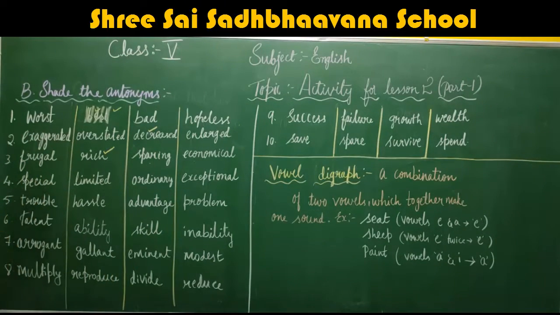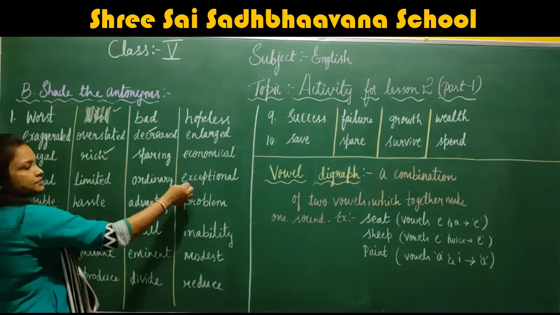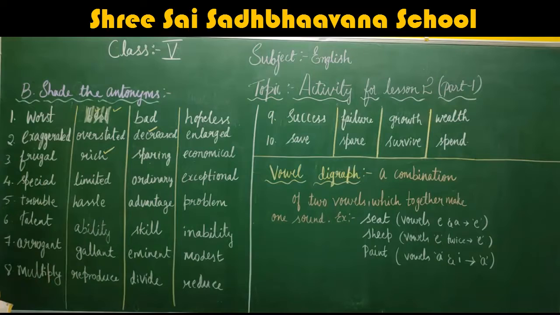Okay, now special. The next word is special. What do you mean by special? Special means limited or exceptional. Very good. Then what would be the opposite or antonym for the word special? Ordinary. Right. Next is trouble. Now, what do you mean by trouble? Is it hazel, advantage or problem?